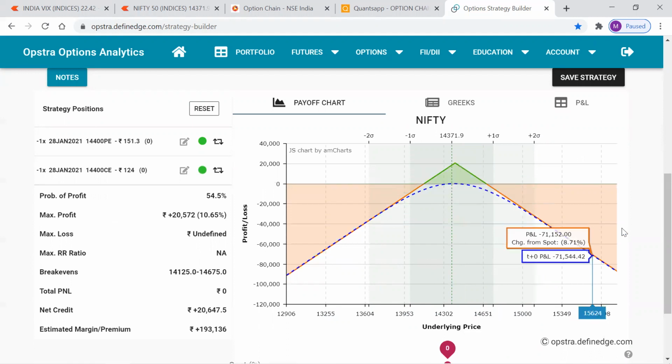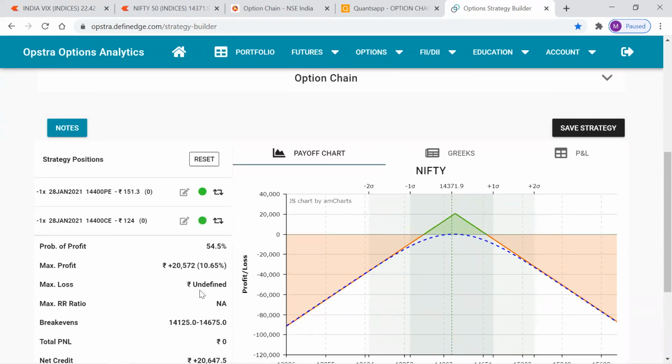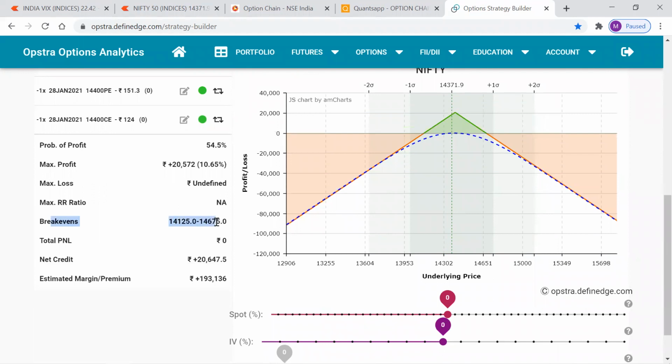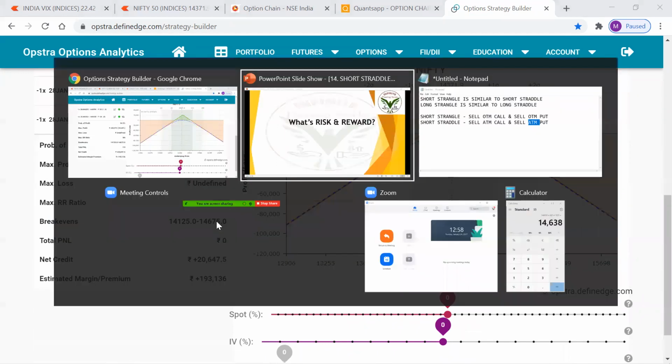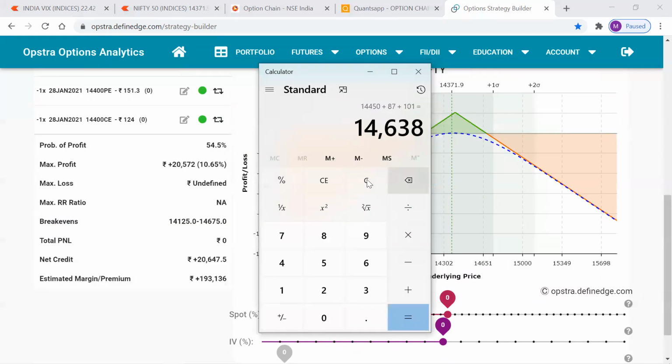So this is how your payoff diagram looks. And break-even points. Break-even points are very important. They are very easy to calculate. Pretty simple. So 14,400, right?